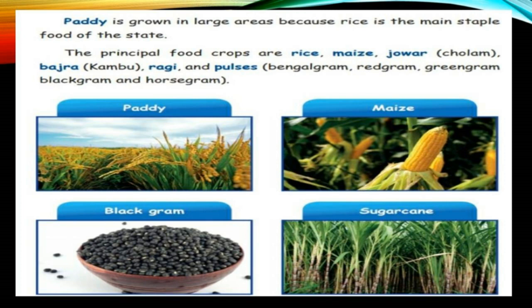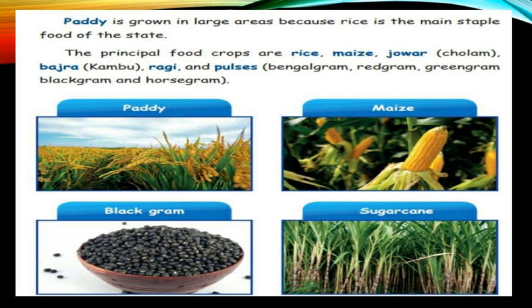The cash crops include cotton, sugarcane, oilseeds, coffee, tea, rubber, coconut, gingelly and chilies. These are the cash crops. Cotton is used for our cotton saris. Sugarcane we use at Pongal time. You all know coffee and tea.